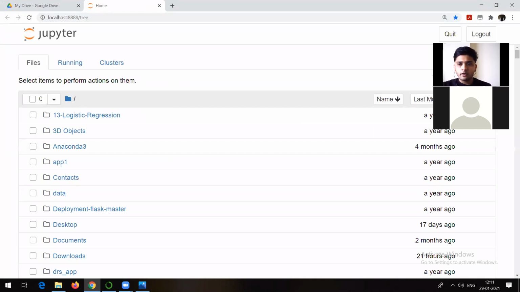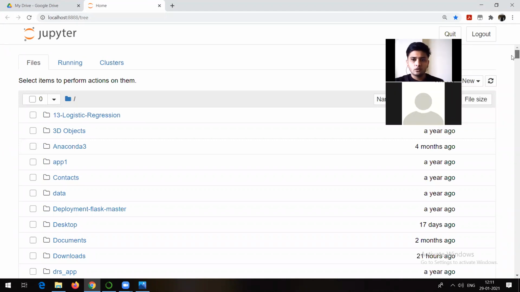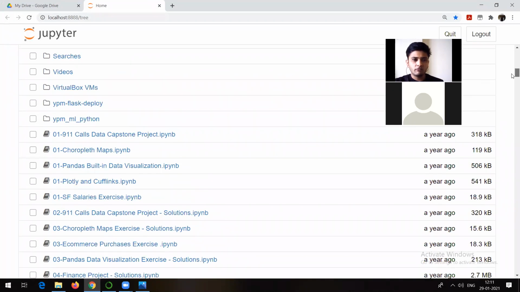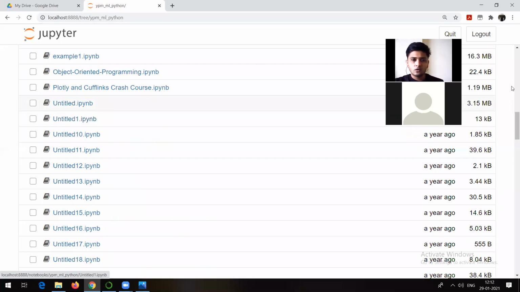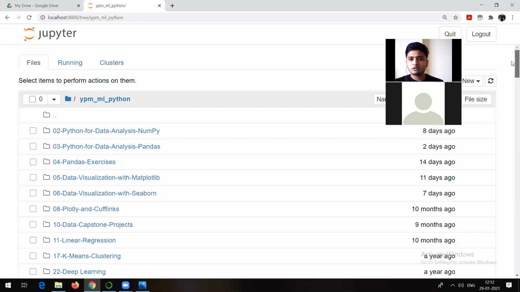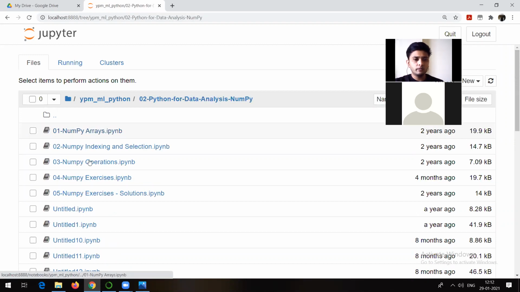Right. Now what to do here? For example, in my case, the zip file which you got, I also have the same file and I have unzipped it. So where is that file saved? I will go to that location. In my case, that particular file is saved somewhere in this folder. I will open this folder, right? I already told you, Jupyter Notebook saves the program files with the .ipynb extension, Interactive Python Notebook. See, this is the zip folder I am able to see here. Just click on this and you will be able to see all the IPYNB files related to NumPy. So this is how you can open it, right?